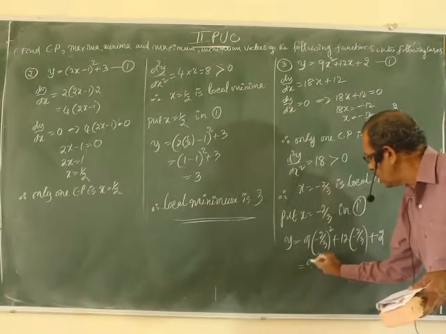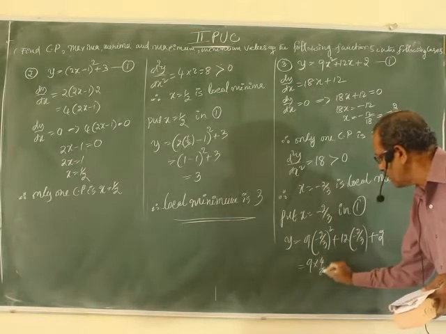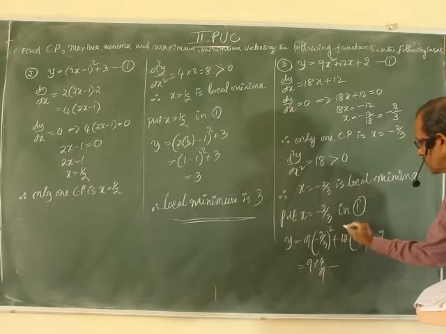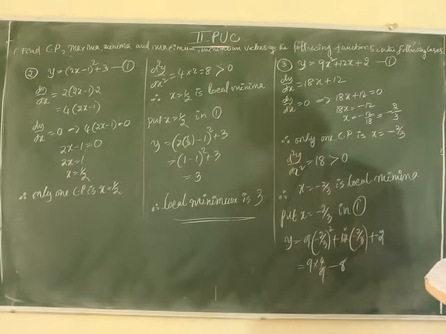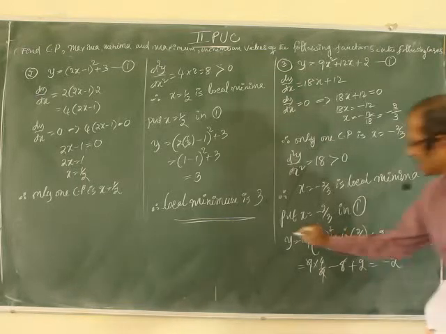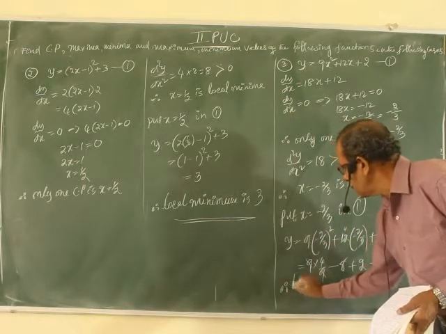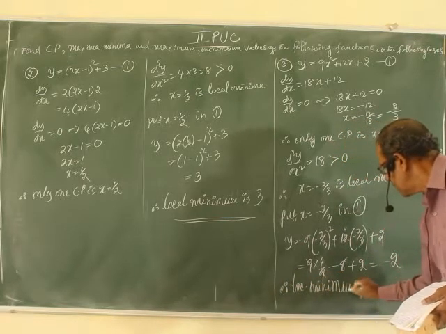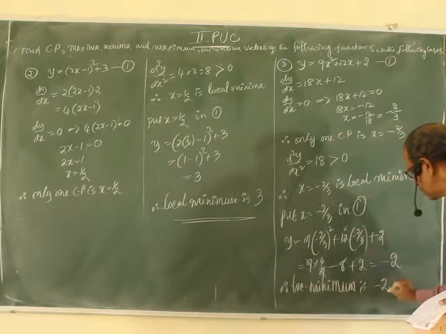Or it is 9 into 4 by 9, minus 8, plus 2. 9 cancels. 4 minus 8 plus 2 is minus 2. Let me write the answer here itself. Therefore, the local minimum is minus 2.